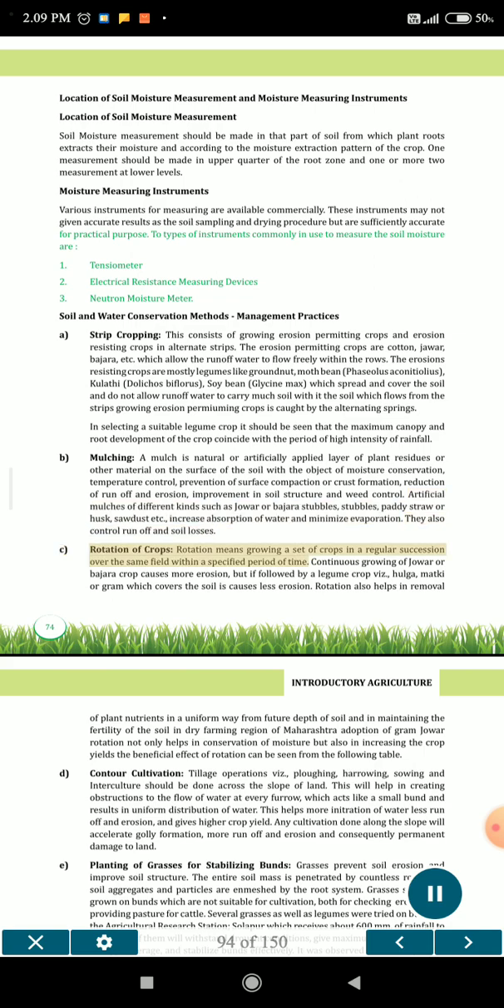C. Rotation of crops. Rotation means growing a set of crops in a regular succession over the same field within a specified period of time. Continuous growing of jowar or bajra crop causes more erosion, but if followed by a legume crop, viz. halga, matki or gram, which covers the soil, it causes less erosion. Rotation also helps in removal